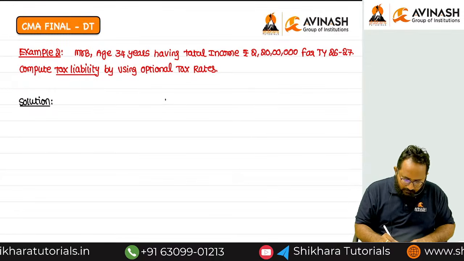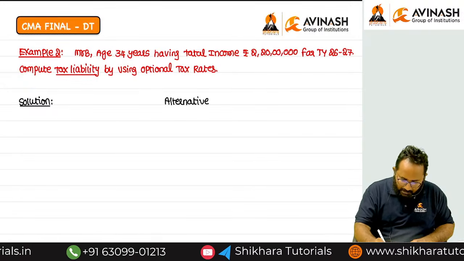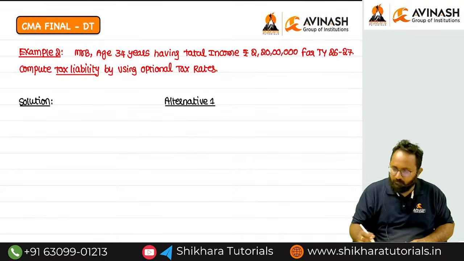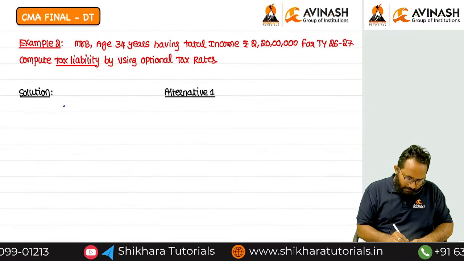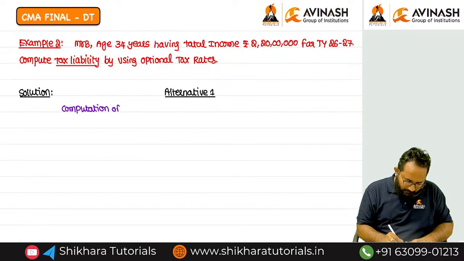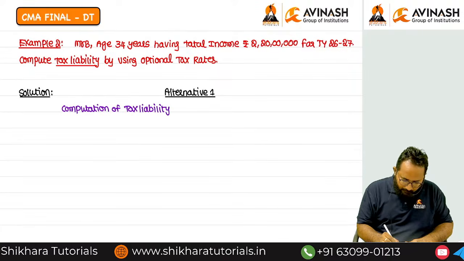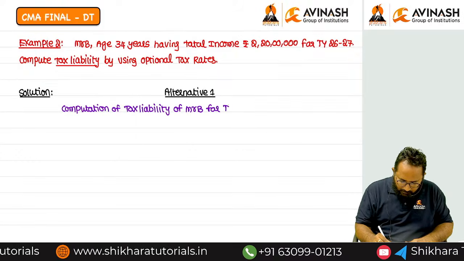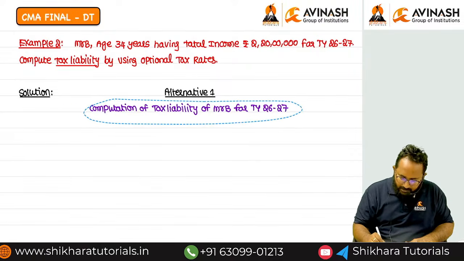Yes, in this question I can do the answer in two alternatives. One is alternative 1. What is that alternative 1 heading? I can give computation of, tell me ma, what is the requirement? Computation of tax liability of whom? Mr. B for tax year 2026-27. This is only the heading we have to give.